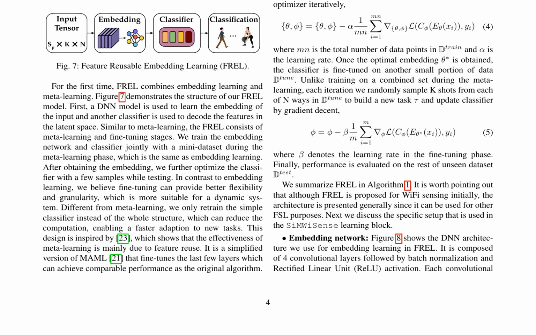The decentralized sensing system, SiMWiSense, utilizes FREL to adapt to new scenarios with few data samples. The FREL model consists of an embedding network and a classifier, trained jointly during metalearning and fine-tuned on a small portion of data for better adaptation to new tasks. The cascaded learning block uses a 2-stage detection approach, reducing complexity and enhancing flexibility in a dynamic system.